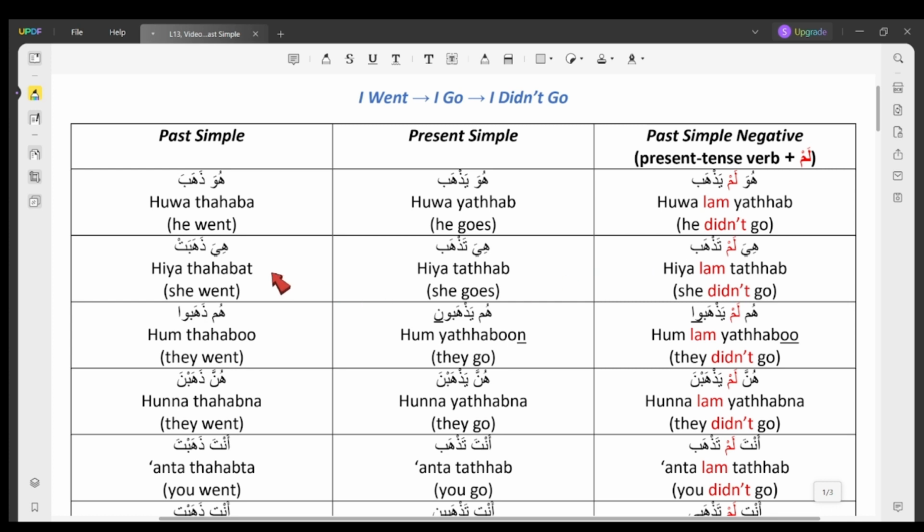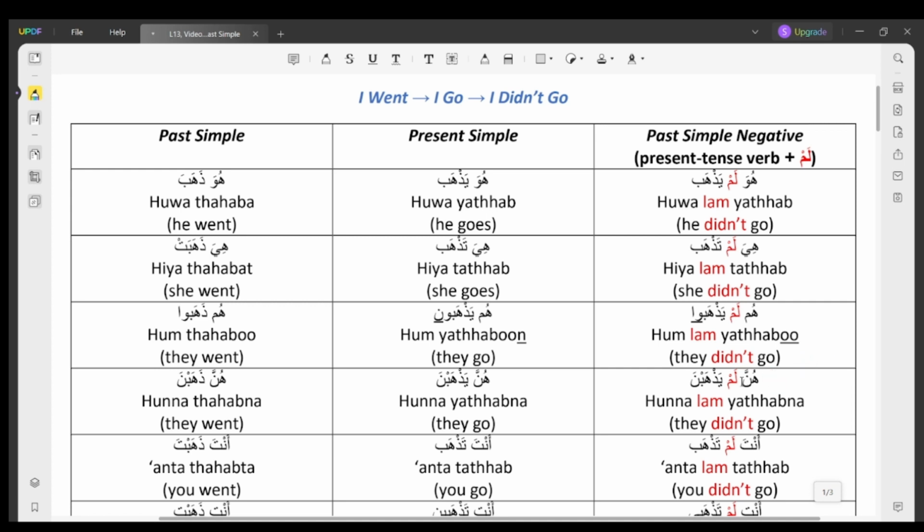Now let's look at the second one, hiya. Hiya ذهبت. She went. Hiya تذهب. She goes. Hiya lam تذهب. She didn't go. The next one, hum. Hum ذهبوا. They went. Hum يذهبون. They go. And hum lam يذهبوا. They didn't go.